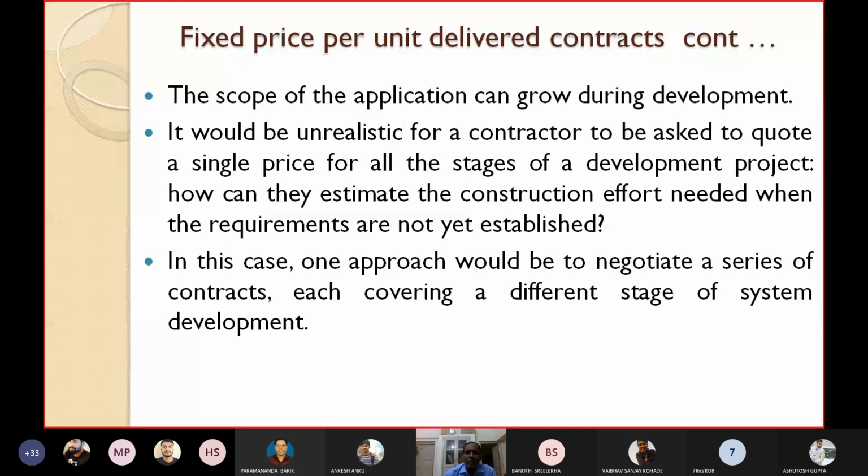For example, for completing the SRS document, one contract; for the design documents, another contract; for coding, another; testing, another. So you try to negotiate a series of contracts, where each contract covers a different stage of system development.